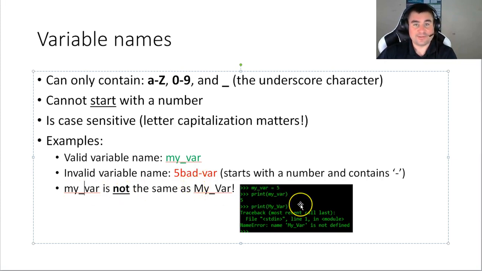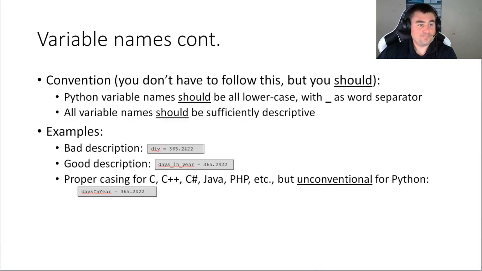being capital. And here's, if you want to take a look, what would happen. Here I said my var lowercase gets 5, print my var gets 5, and then I say print this my var with a capital M and capital V, and it tells me, sorry buddy, the name, this variable, I have no idea what that is. You haven't defined it, right? So it is really case sensitive.